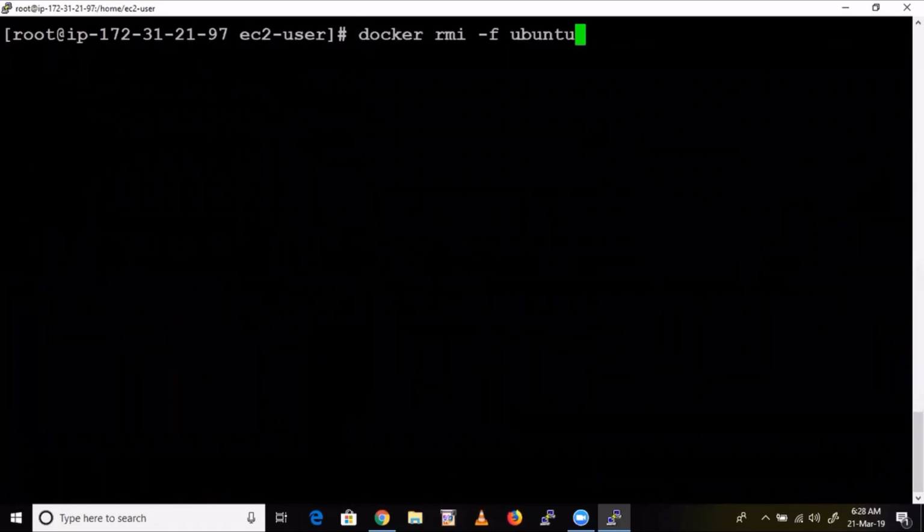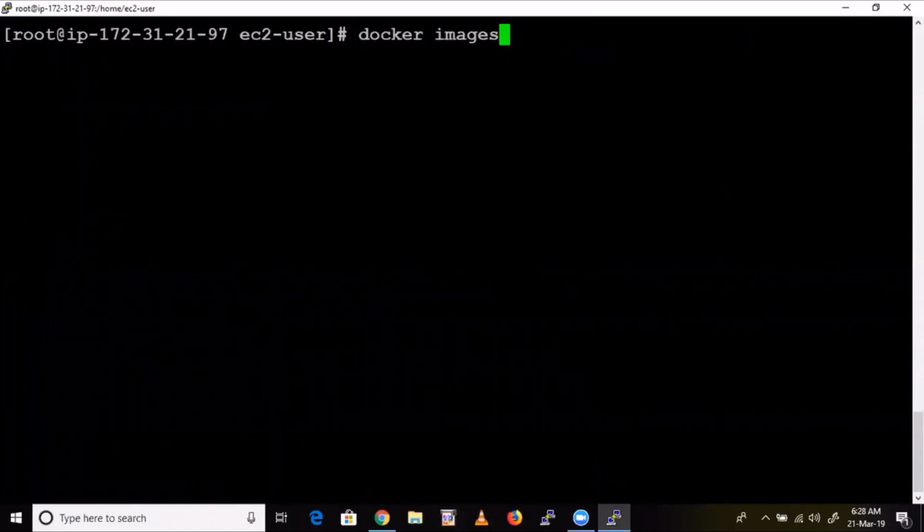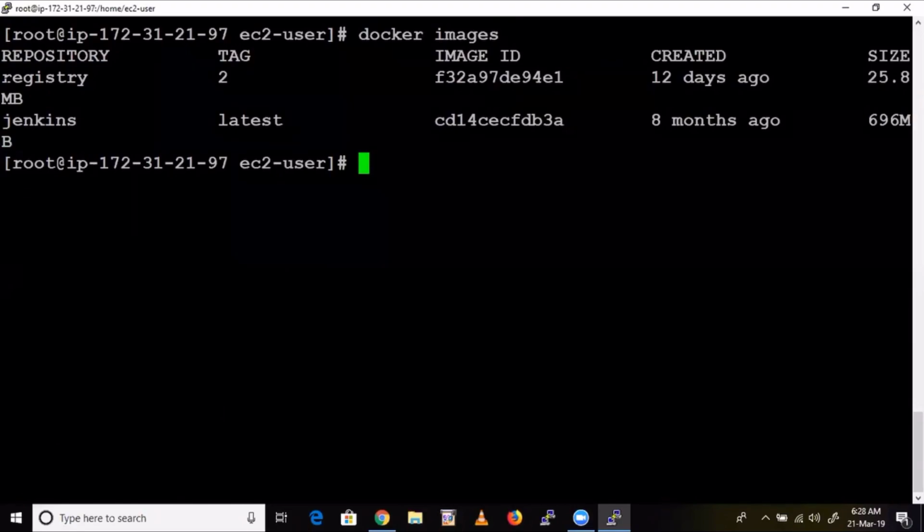Now here do docker images. Now we do not have the Ubuntu image as of now in my base machine. That image I have already stored inside my Docker registry. Now I want to pull that image. Guys, till now you understood? Any doubts? Yes, Sai, I have a question.